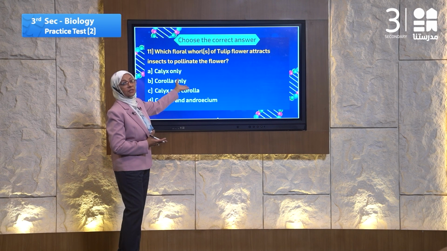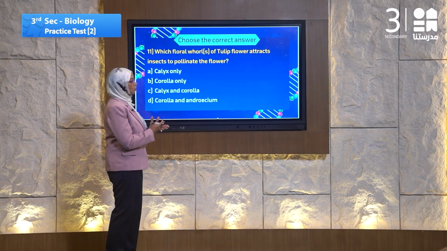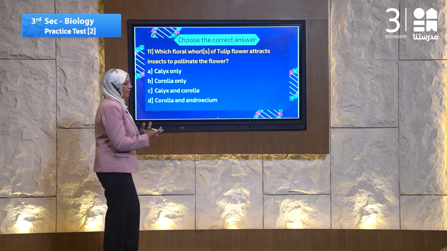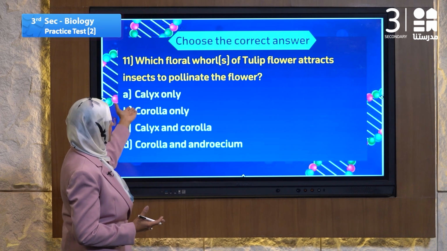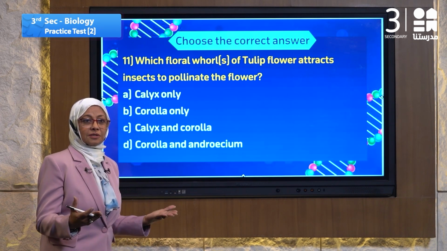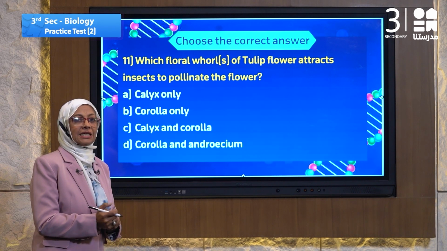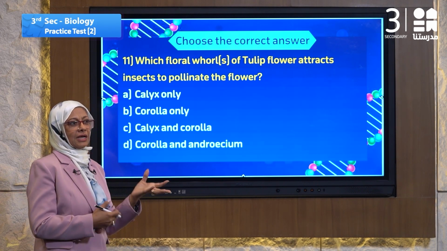The tulip flower has a special phenomenon. Let's read the choices, then we choose one of them as the phenomenon. Number A, calyx only. Calyx in almost all flowers has a green color. It doesn't attract the insect.